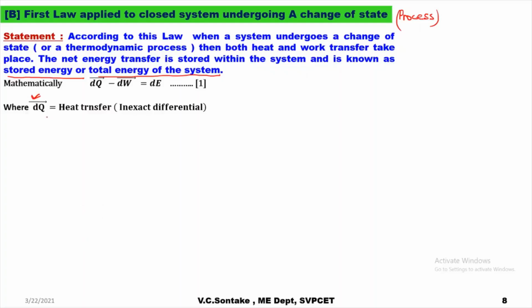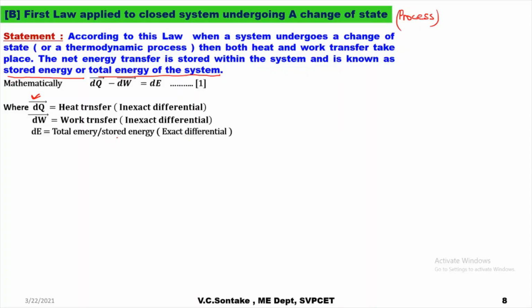What is the significance of this arrow? I want to differentiate it from dE, in the sense that dq is an inexact differential and is a path function. dw is again a work transfer, and it is a path function and also an inexact differential.